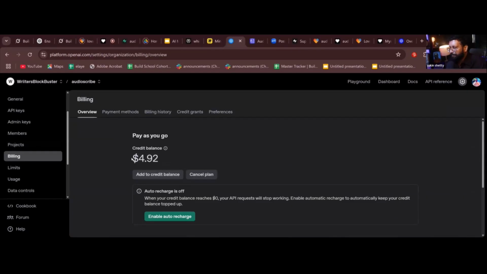Yes, 4.92. If this is 0, you will get an error. If Lovable could not fix the error, you can ask Grok or ChatGPT to solve the error. It will help you.